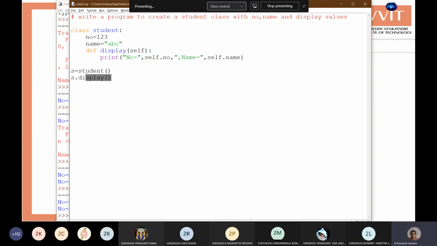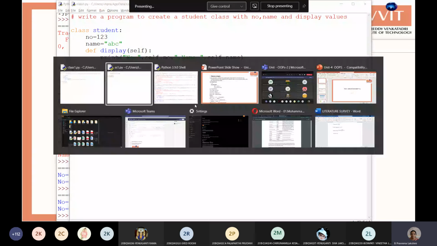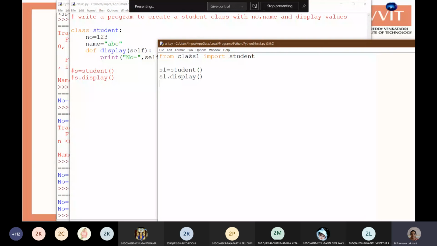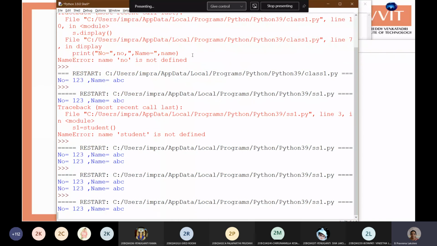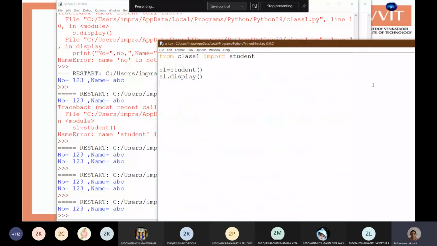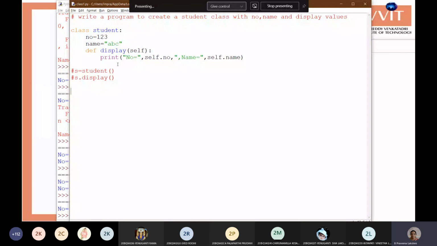Otherwise we can test by removing it. So now it's executed one time. If you create only the class, then it will execute only one time. In both programs we are accessing the object, so it is executing two times.